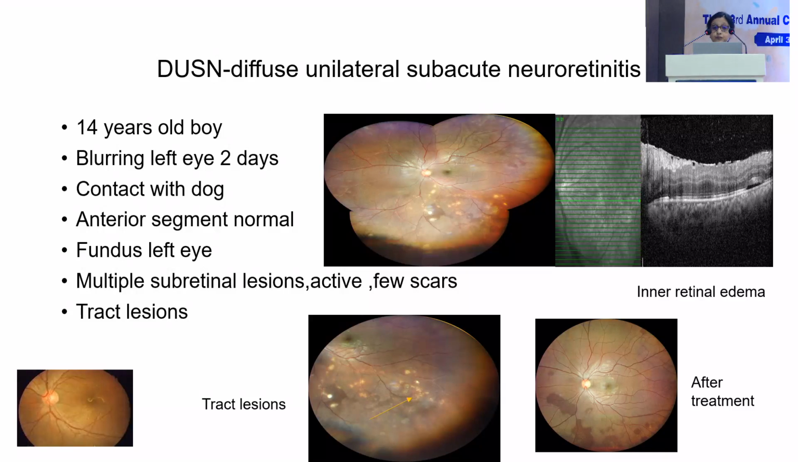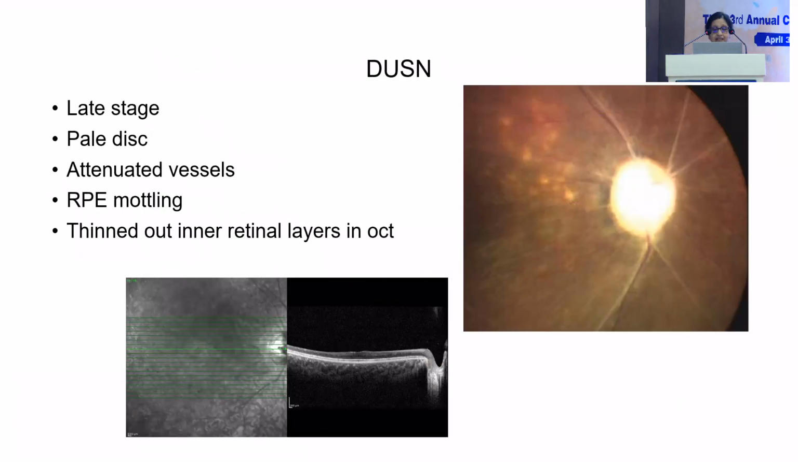DUSN is usually unilateral. If they come to us early, this is the ocular picture with hyperemic disc and track lesions. So a course of albendazole with steroids can cure the disease. But in case they do come to us late, this would be the clinical picture in the eye with optic atrophy and thinning of the inner and outer retinal layers.